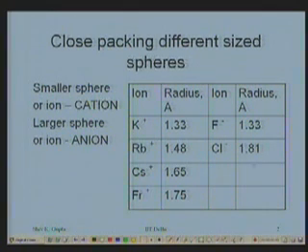Bromine, iodine will be still bigger than that. So, you can see that fluorine, which is the smallest here, is equivalent to potassium in size, but smaller than these three ions.